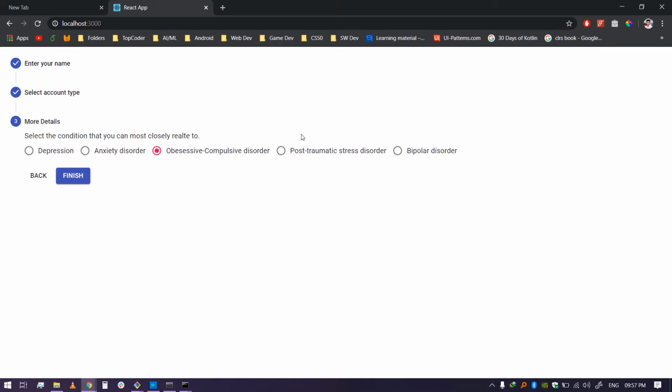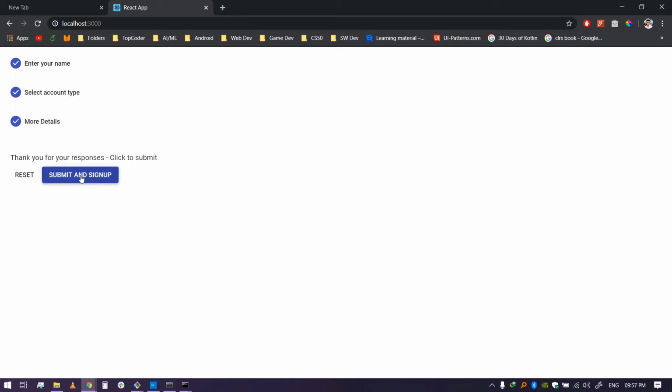Here I've given them a simple question based on what they might think. In a future version of this app, we plan to swap this with a questionnaire used to collect answers from the user, and based on those answers we'll pass them to a categorization algorithm, and then determine what condition the user has the most, and that we'll store. For now, for the sake of explanation, I've just given radio buttons here, and let's finish and sign up.